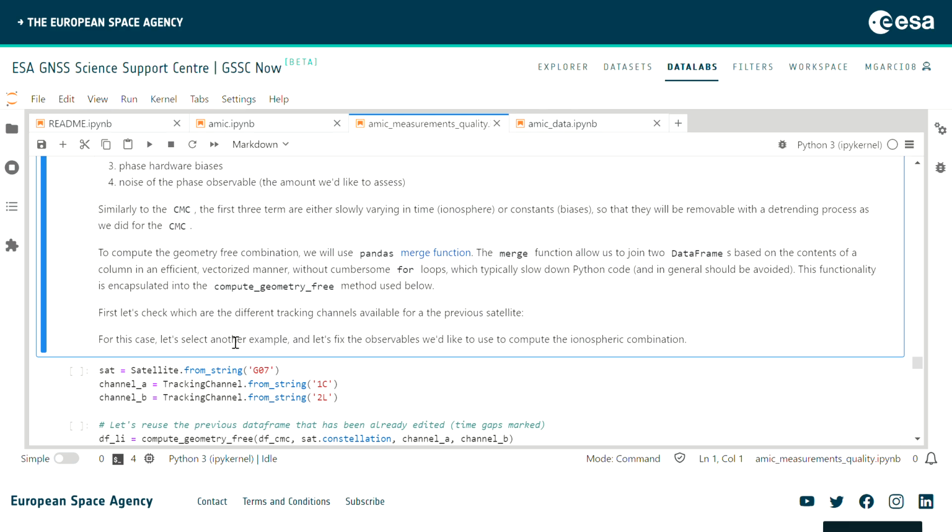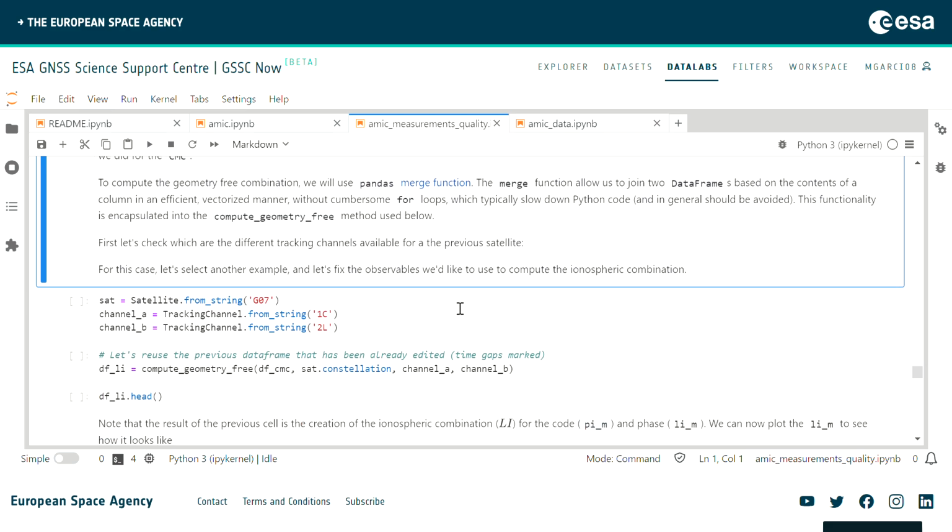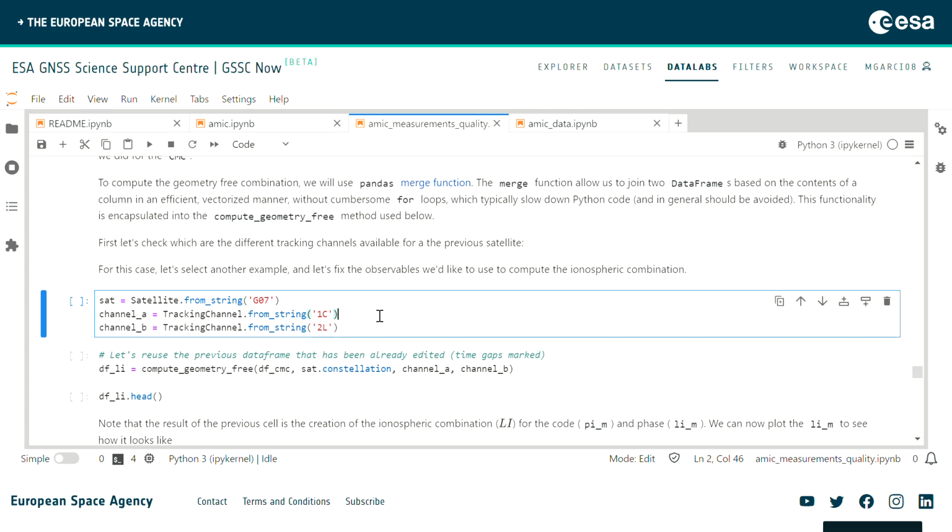In that case, in order to compute the L1 minus L2, we need to use the pandas merge function, because as opposed to the CMC where we had the phase and noise in the same row, here we have to put the two observables that we want to subtract in the same row. And to do that, we are going to use the merge function. This is encapsulated in this method, the compute geometry free, that we are going to use now.